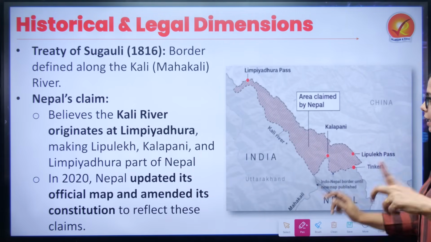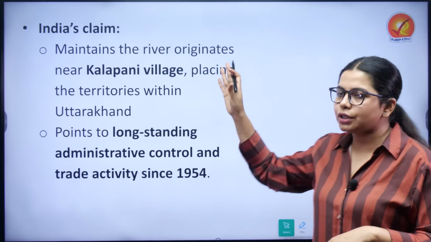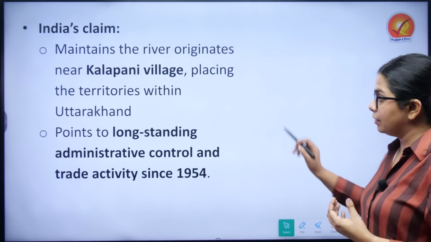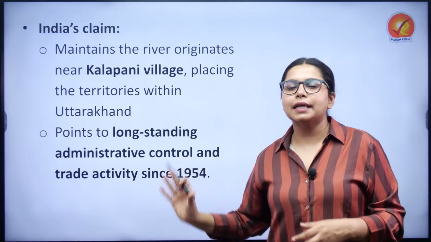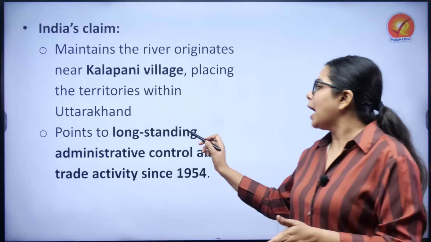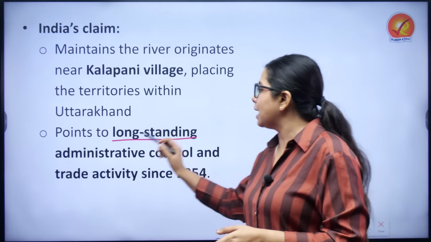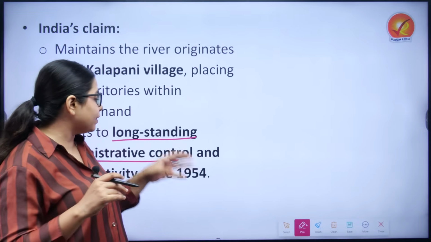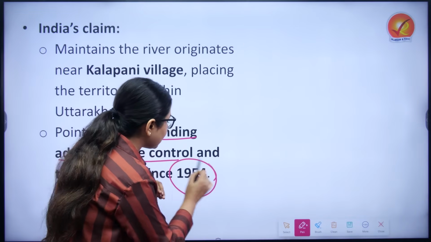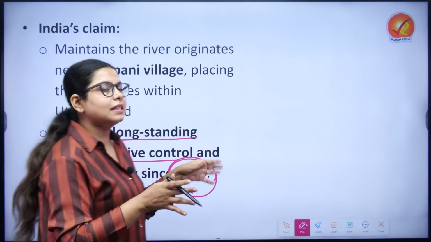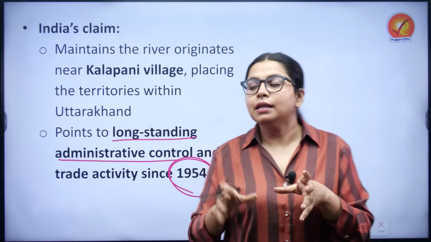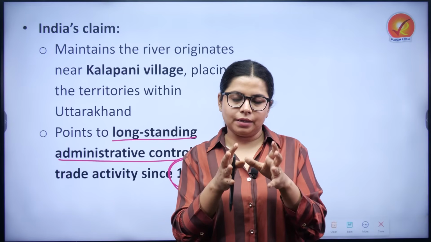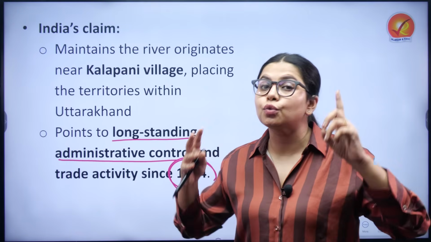Whereas on India's end, the region that they mark as the initial point of the Kali river is the Kalapani village. That means all these territories come in Uttarakhand, and it clearly marks long-standing administrative control and trade activity that has been seen since 1954 in this very region. That is why this claim is made by India, and both of these claims stand in contradiction to each other.